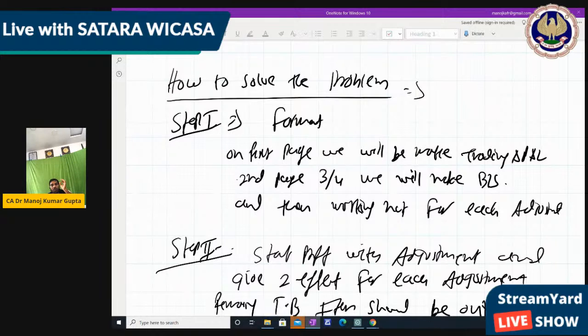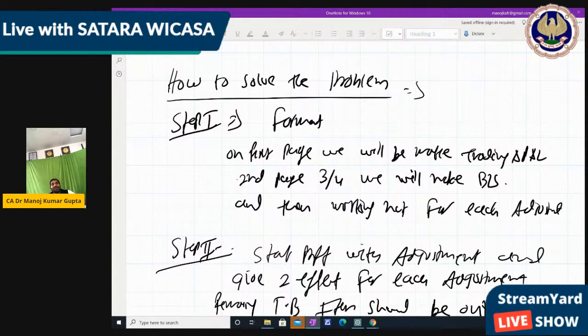Okay, so how to make the format? For that, on the first page we make the trading and P&L account, the entire page. Maybe it is used fully or not, but we still make the first page. And on the second page we make the balance sheet format, and if there is any adjustment, then on the remaining part of the second page we can make it, so that all 3 accounts we can prepare together.